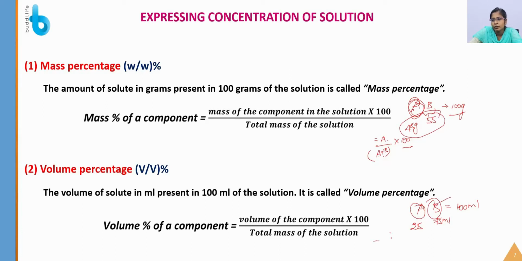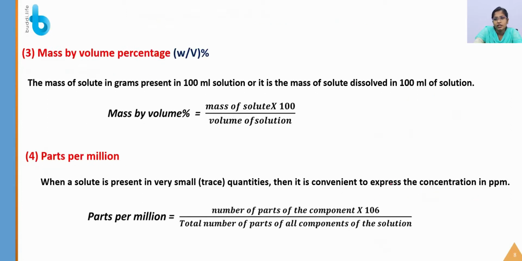So what will we be doing? Volume of the component. We are going to calculate the volume percentage of B. So B by A plus B, that is 25 plus 75, into 100. So the volume of the particular component divided by the total volume of the solution into 100. This is how we have to calculate the volume percentage of the solution. Okay, so now let me see the next one.